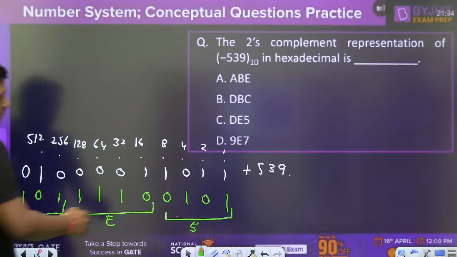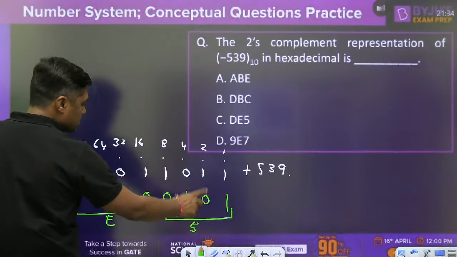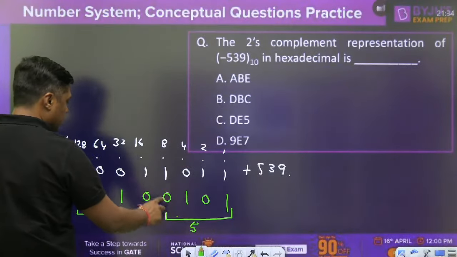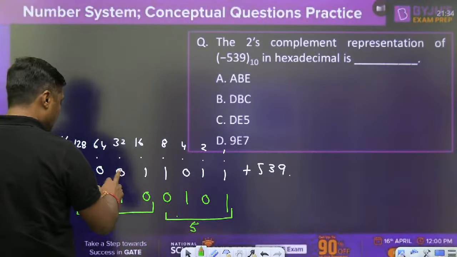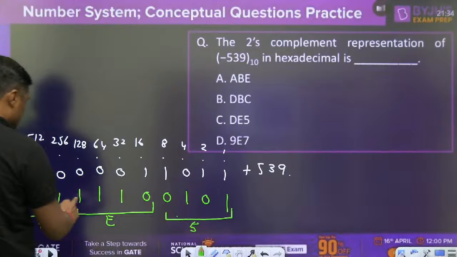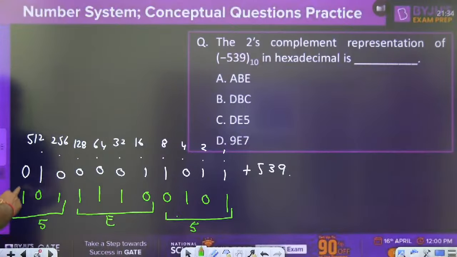Then 2's complement means what? This is 1, this will 0, 1, 0, 0. Okay, no problem. And then this is 1, this is 1, this is 1, this is 1, this is 0, this is 1, and so on. Then you can find like this. Okay. There may be some issue, but in options, or you can check my calculation.